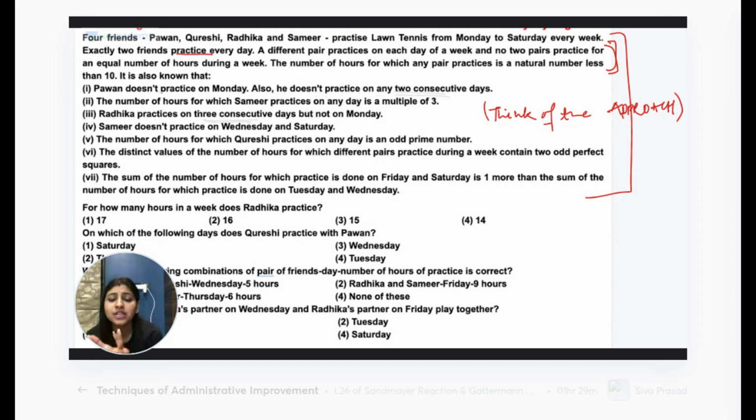Why not 4? Because 4 is an even perfect square. No, 4 is even. We need odd perfect squares. So we went for 1 and 9. Okay. Samir can have 9 then. Where is it given? I didn't find it still. Simultaneously, the number of hours for which any pair practices is a natural number less than 10.